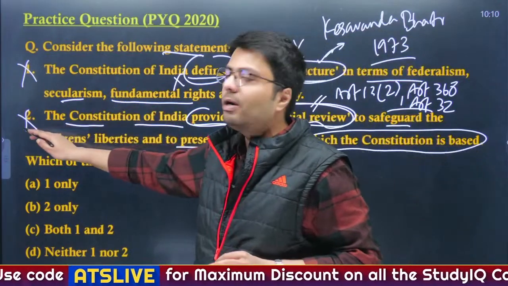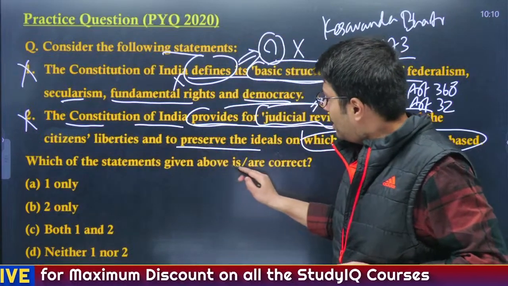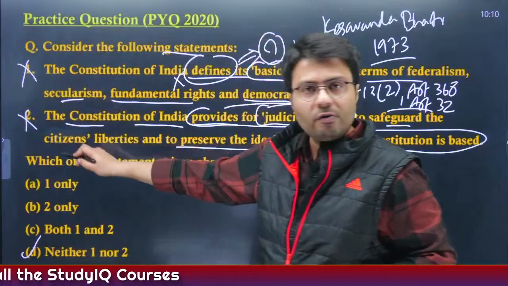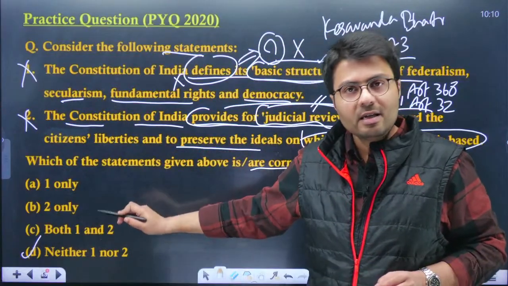So the second statement also becomes incorrect. Now the correct answer to this question is none, or neither one nor two, because both of these are incorrect. Therefore option D here is the right answer.